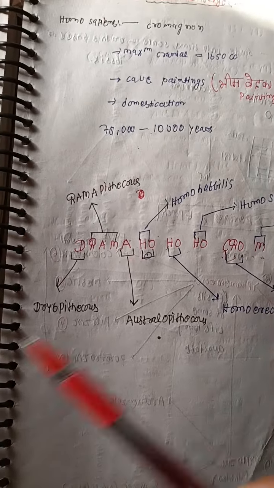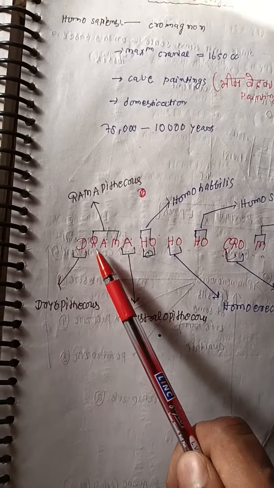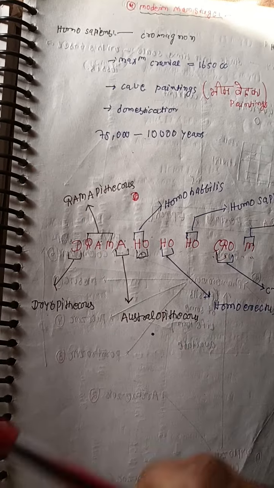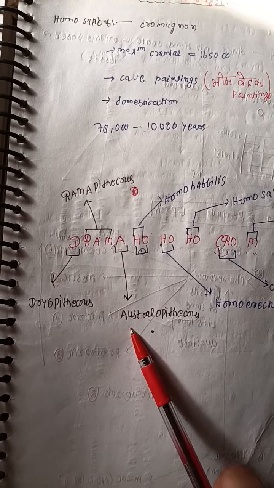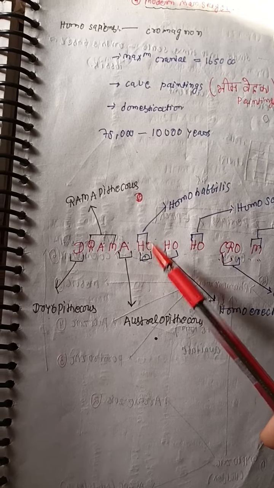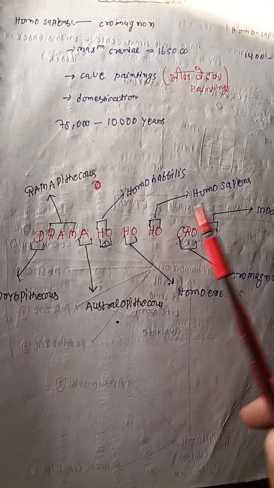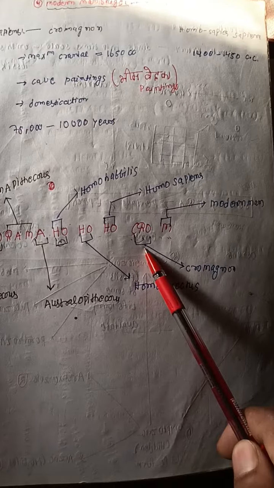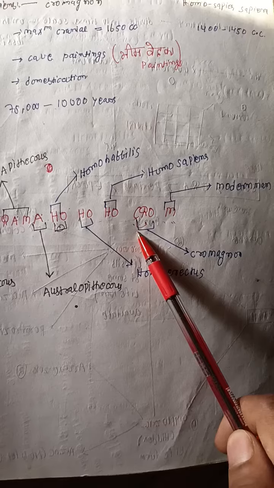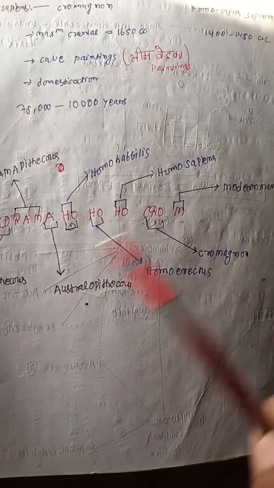The first you see D for Dryopithecus, and Ram indicates Ramapithecus, and the A includes Australopithecus, and you see Ho included Homo habilis, and the second Ho is Homo erectus, and the third Ho is Homo sapiens. And the meaning of Chrom is Cro-Magnon, and the last is M. It means modern man stage, modern man.